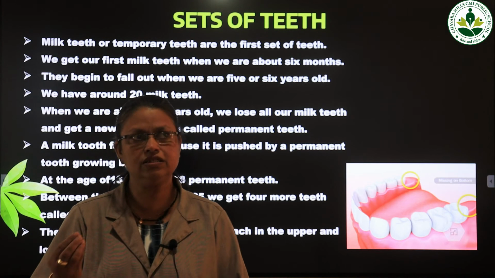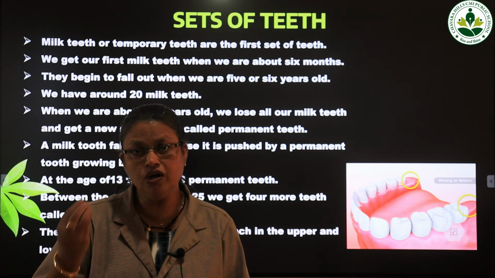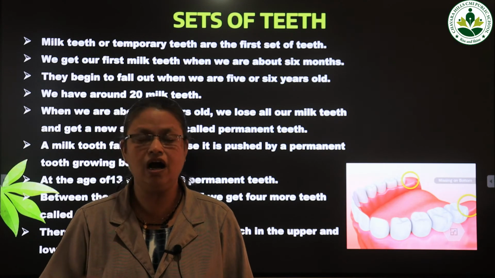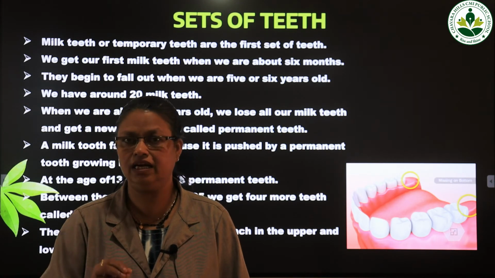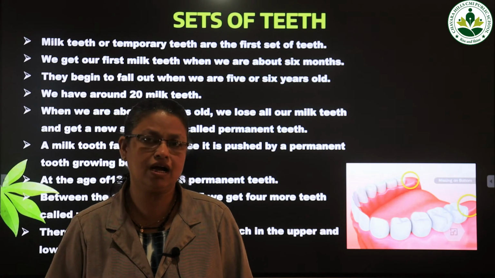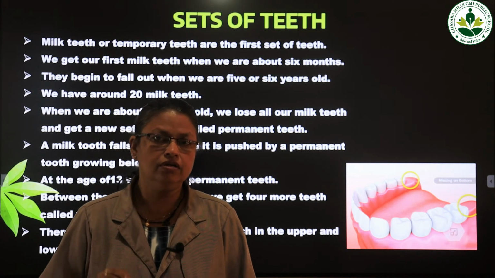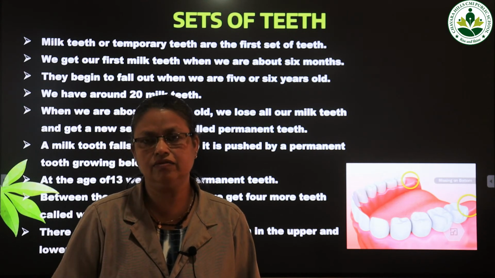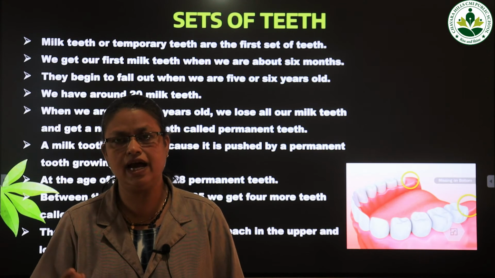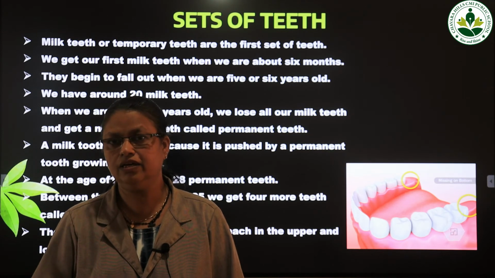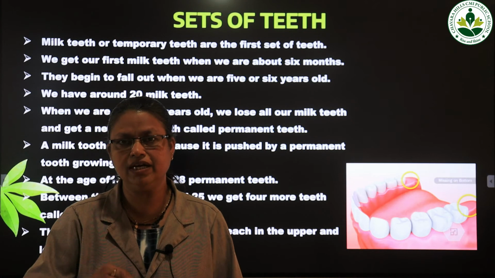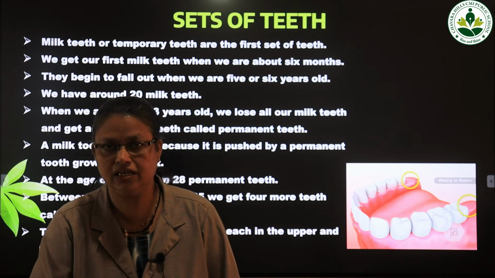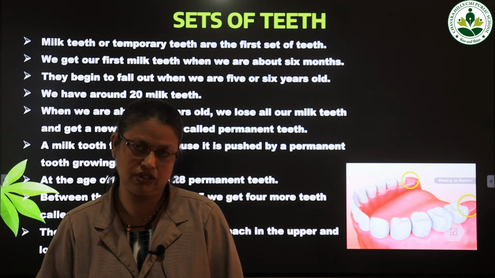So when you reach the age of 13, all the 20 milk teeth fall out, and in the place of those teeth, permanent teeth will come. The permanent teeth are growing below the milk teeth, and when they grow, they push the milk teeth. So the milk teeth fall out.